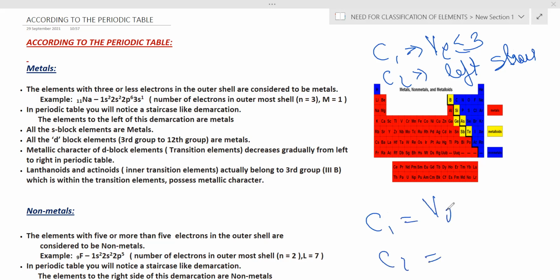Valence electrons greater than or equal to 5, and they are towards the right side of the staircase. And what about the metalloids? They go with 3 conditions. They are on the staircase, valence electrons close to 4, and the elements which are close to the staircase are also considered metalloids. So I hope you are able to understand the difference between metals, non-metals, and metalloids, both general behavior and according to the modern periodic table.